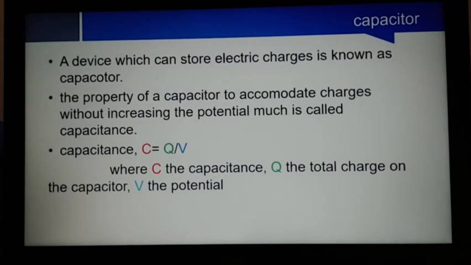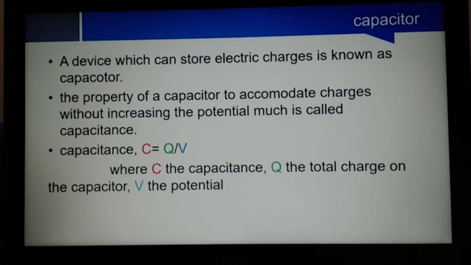Okay, so you have defined capacitance C as equal to Q by V, where Q is charge and V is the potential. Charge is measured in the unit of coulomb, and V is measured in volt. So C is equal to coulomb by volt. In units, the unit of capacitance becomes coulomb per volt, and coulomb per volt is known as farad.